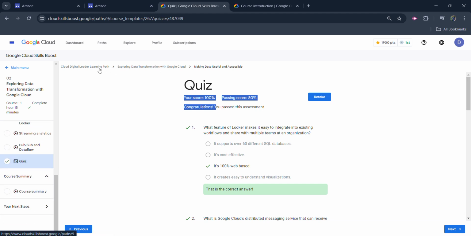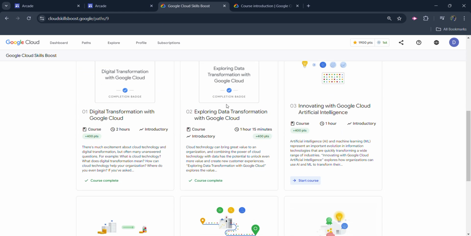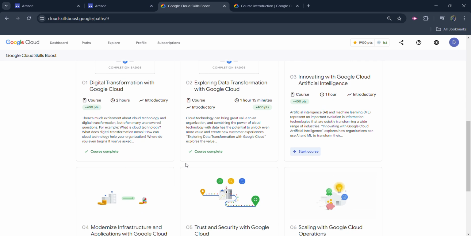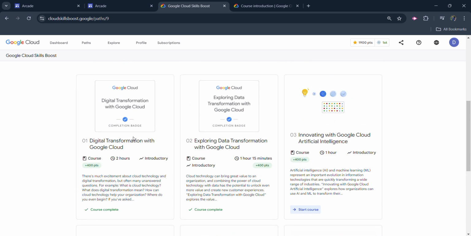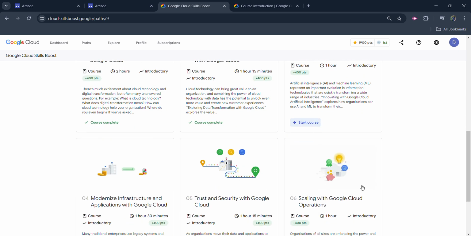On completing this, you will see the green tick beside all these courses, and the badge related to this will be visible in your profile. With this, I am done. I have already provided the solution of the previous course, and in a similar fashion, I will be uploading the solution of the remaining four courses.